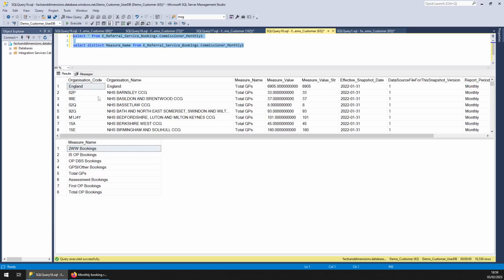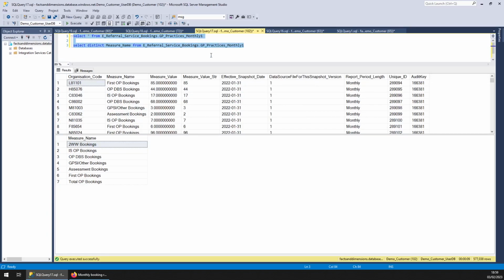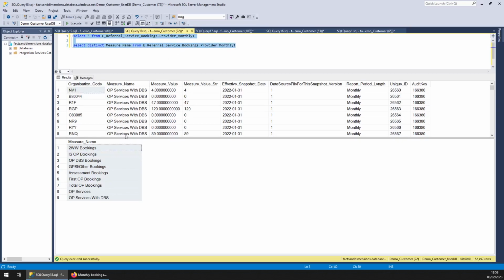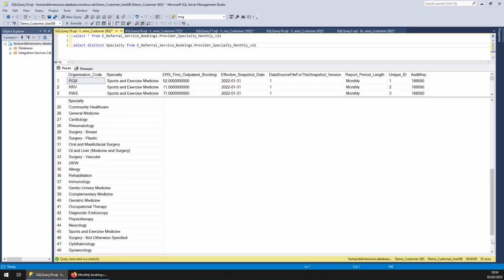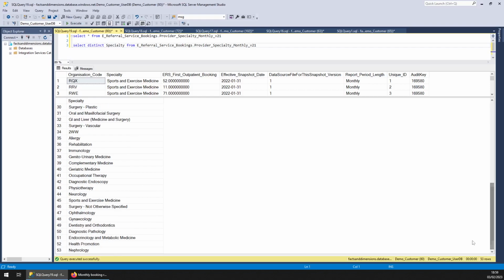We've got Commissioner Monthly, so you can see that's by Commissioner, and those are the measures. GP Practices Monthly, and those are the measures there. Provider Monthly, measures. And then finally Provider Specialty Monthly, which is by these specialties, which I'll just page down so you can see those ones. That's the first page, second page, and the remainder at the bottom here.